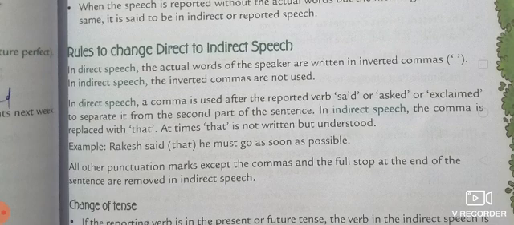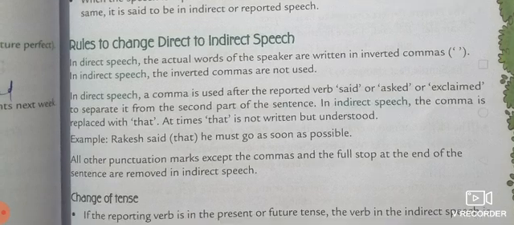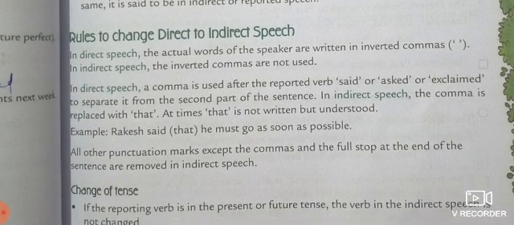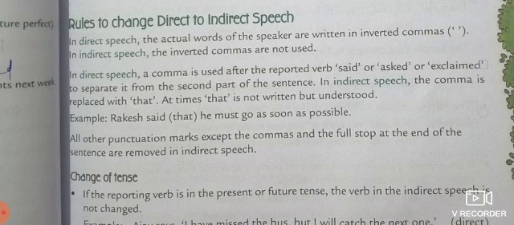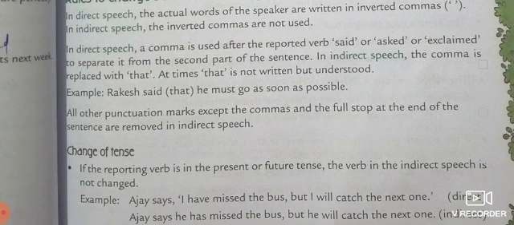There are many ways of changing direct to indirect, because according to the type of sentence, imperative, interrogative or assertive, there are some rules to remove the commas and add the connector. As in, Rakesh said that he must go as soon as possible. This sentence is assertive, so here the connector used is "that", while in an interrogative sentence the connector will be "inquired of" or "asked". All punctuation marks except the comma and the full stop at the end of the sentence are removed in indirect speech.